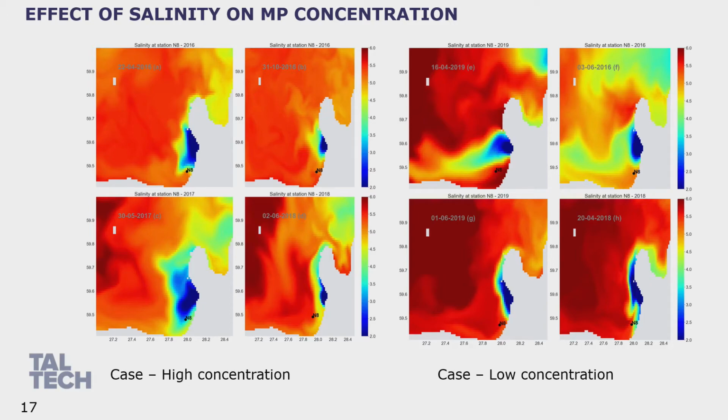Here, the freshwater influence is there, meaning it has not spread at that station, meaning the salinity was quite low. So here we understand that if the salinity was low, microplastics basically get trapped in this case. It is also very nicely visible here. It is quite blue, meaning it has less salinity. In the high case it is easy to understand.